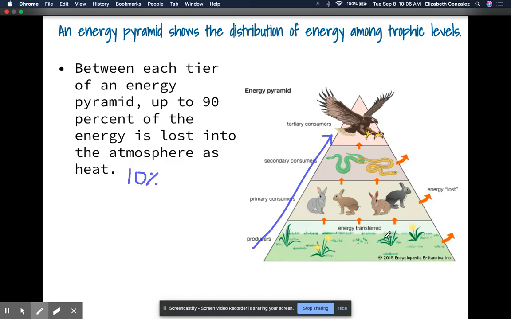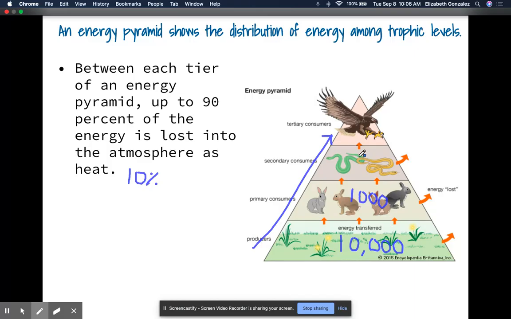All right, what does that look like? Let's say, for example, the energy obtained in the grass is 10,000 kilojoules, okay? Once we go up, remember only 10% gets utilized. So the amount that these organisms have, as we take off one of these arrows, is going to be 1,000.